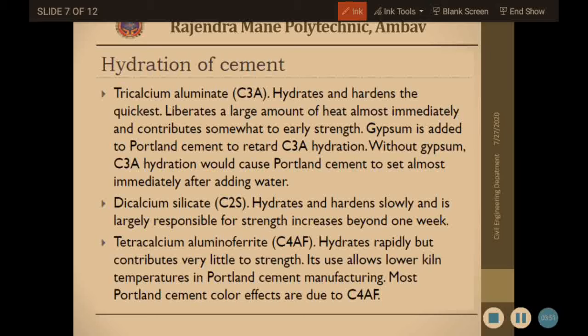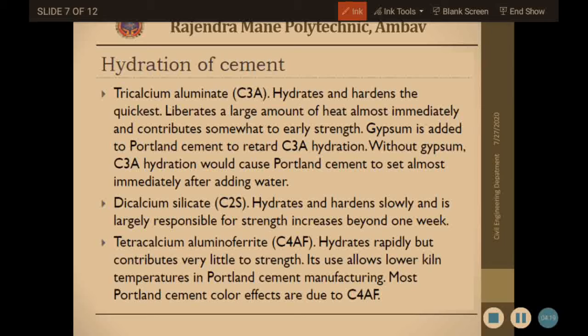Without gypsum, C3A hydration would cause Portland cement to set almost immediately after adding water. Now, dicalcium silicate, C2S, hydrates and hardens slowly and is largely responsible for strength increases beyond